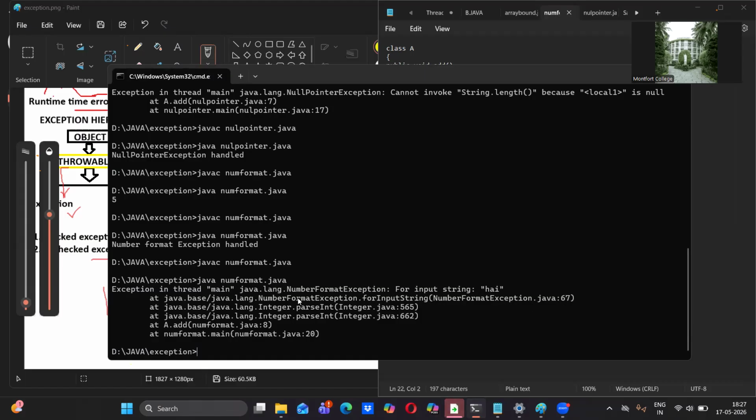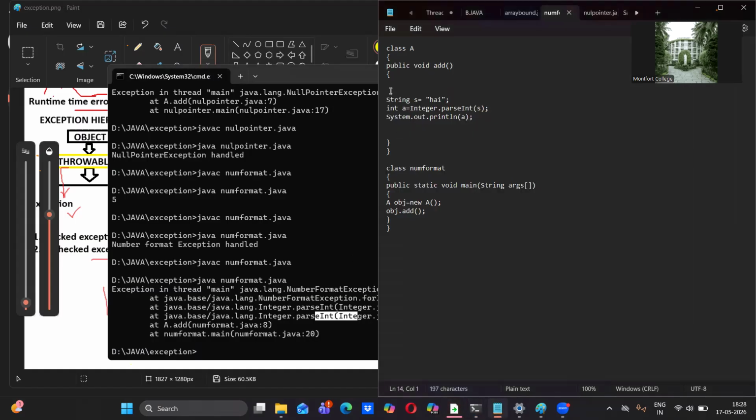So it says that it cannot convert a hi message into an integer. That is the statement here. So these errors we are getting. To handle this error, we have to put a try block and a catch block. So let me do it quickly. Try, and close here. Very immediately, catch.